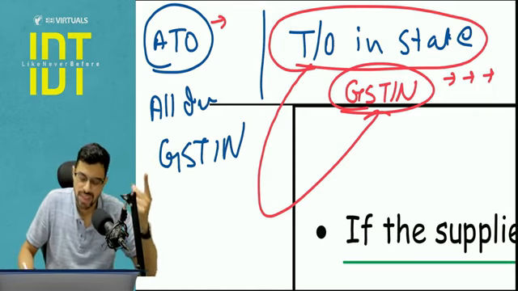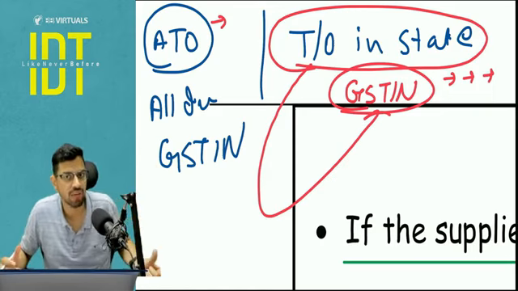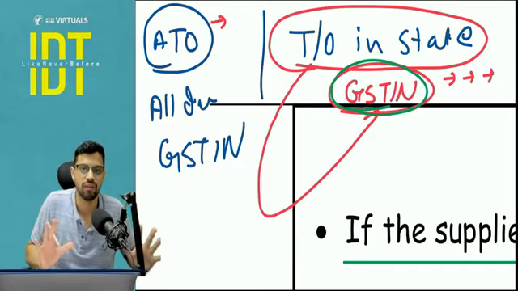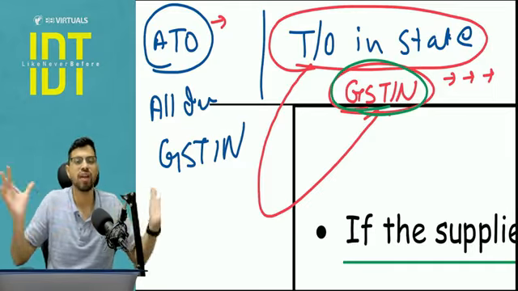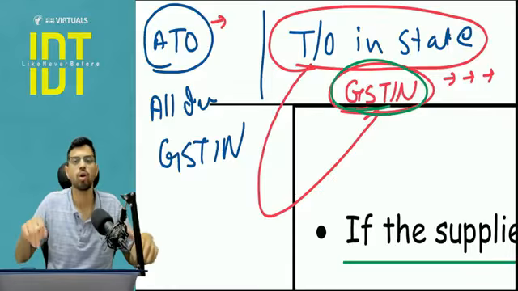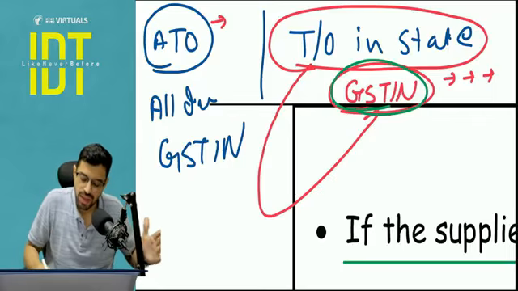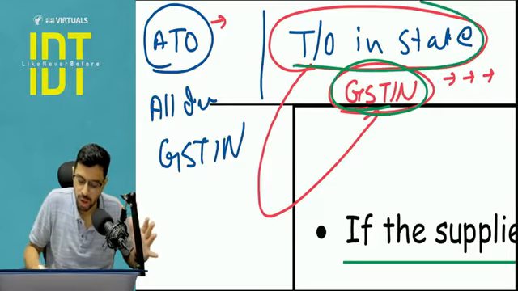Because when the payment of taxes will be done, when the payment of composition levy will be done, a particular GST will be doing it, not on all India level. As a company, let's say I have 5 units in 5 different states, we are not going to be filing one return. Every GST is going to be filing its separate return. So payment and payment related things happen, and the rates are linked to turnover in a state.